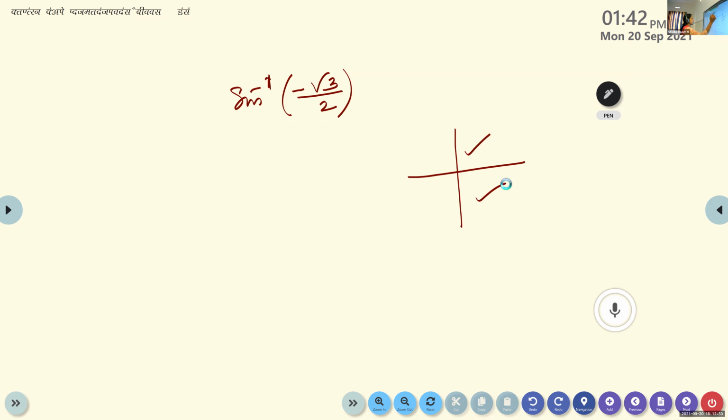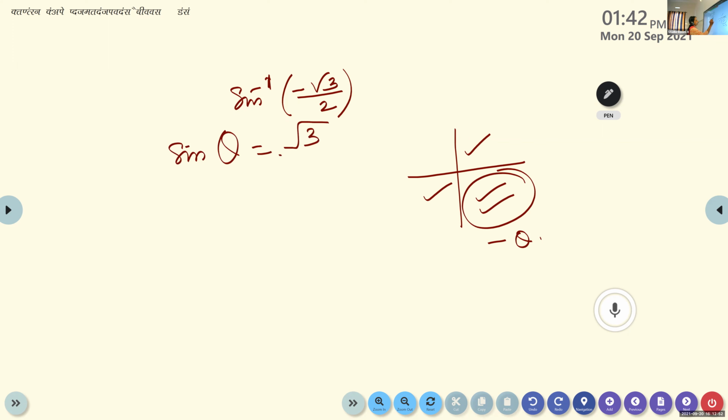And sine inverse x is negative means in which quadrant will it be negative? It is either in the second quadrant or third quadrant. So we get here, it is minus theta. So first you find out sine of which value gives root 3 by 2. Sine of dash is root 3 by 2.